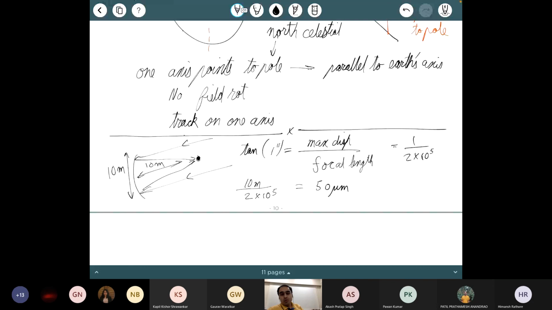Okay, 50 microns is bad. That would give you 1 arc second distortion. You want it 10 times better. So you want it like 5 microns, 10 microns or something like that. So this is a huge engineering challenge just to make sure that telescopes can actually track and point accurately.